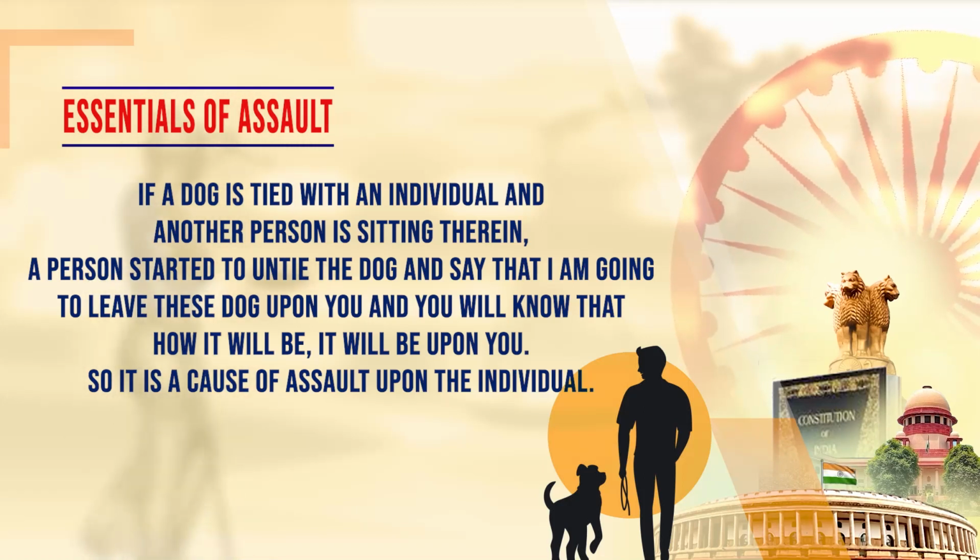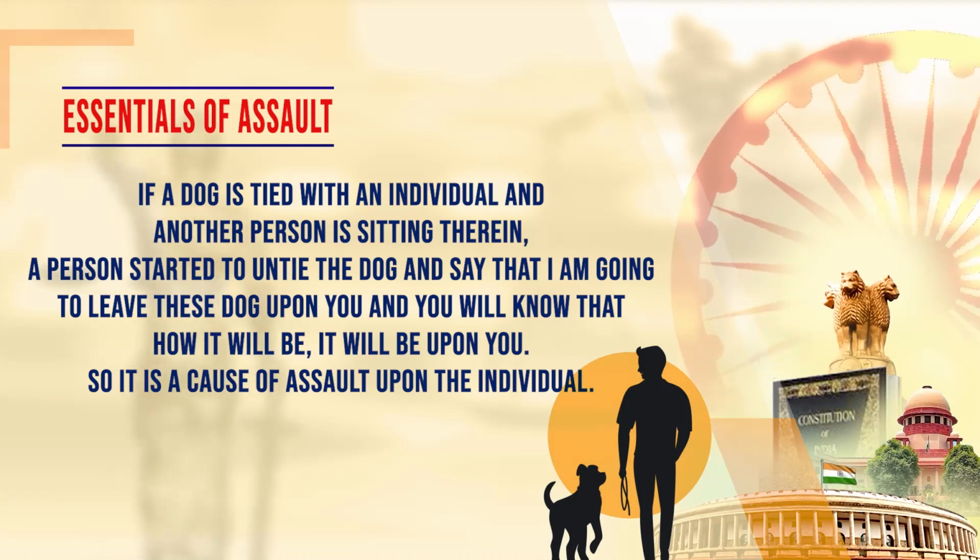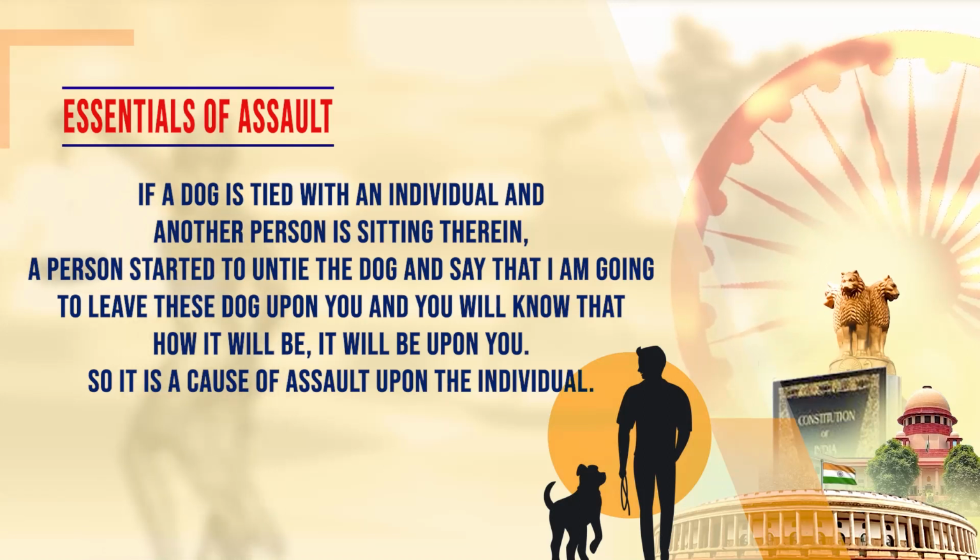Similarly, if a person is moving a fist in such a direction, in such a way that another person sitting there may derive a fear that this fist will hit me, then it will also amount to assault. In many cases, assault and battery are interlinked. The next stage of assault is battery, that is, commission of an act whereby the person actually hits the other person. So assault is the previous step to the commission of the offense of battery.